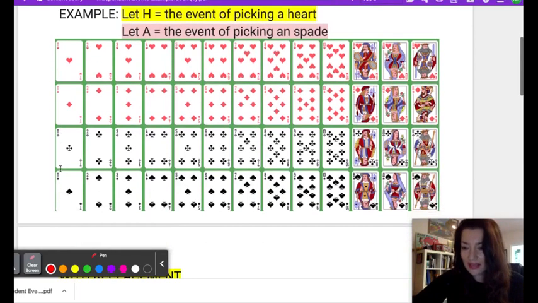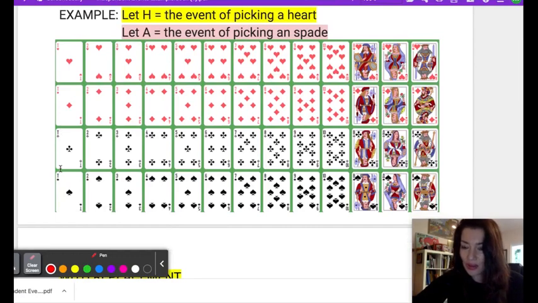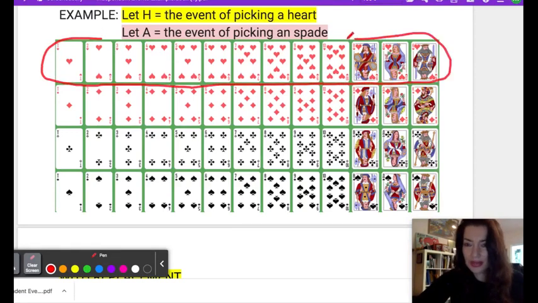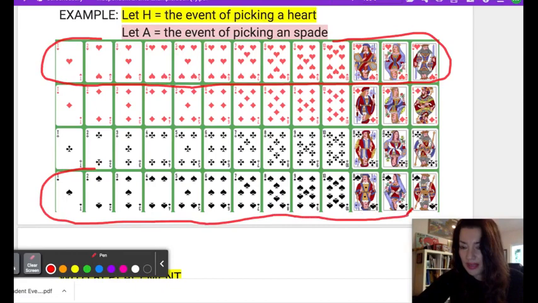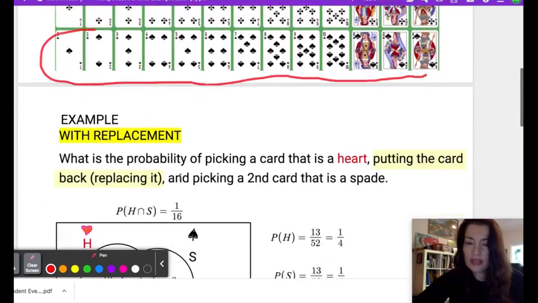So here is a deck of cards in case you're not sure what hearts and spades are. You can see from the deck that on the top row, there are 13 hearts right here. And on the bottom row, there are 13 spades. So figuring out the probability of picking a heart is pretty simple. Our standard deck has 52 cards, so in this whole sample space, we are talking about 52 cards.